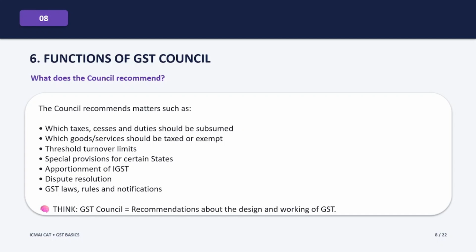It also deals with the apportionment of IGST. It can recommend matters relating to dispute resolution, and it also deals with the GST legislation, rules and notifications. So when you think about the GST Council, think: GST Council is equal to recommendations about the design and working of GST. That's the easiest way to remember its role.